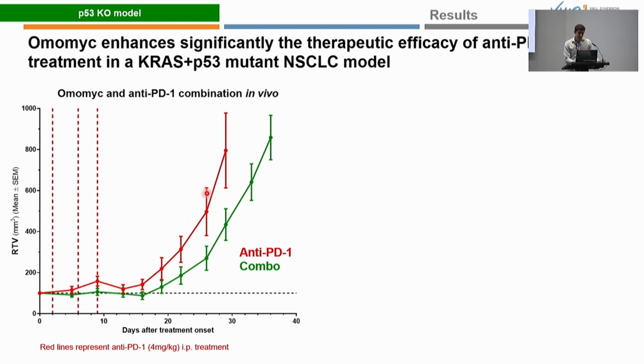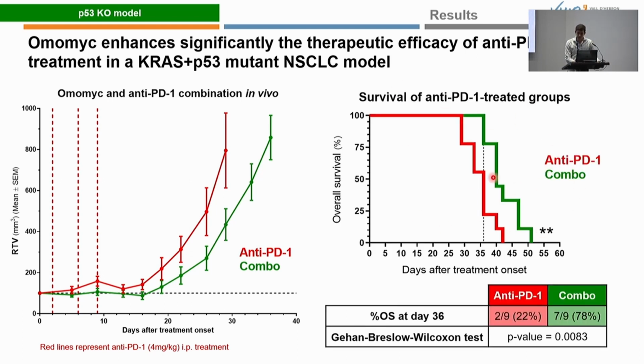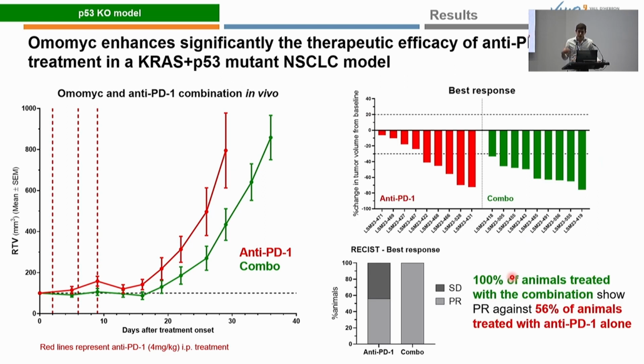in the combination group compared to the immunotherapy, which is confirmed also by the significant increase of the overall survival of the combination compared to the immunotherapy. For example, at day 36, we had 78% of overall survival compared to 22% with the immunotherapy alone. In addition, if we take the best response of each mouse, we can see that all of them treated with the combination show partial response as their best response against half of the animals treated with the immunotherapy alone, confirming that OMOMYC significantly enhanced the therapeutic efficacy of anti-PD-1 treatment in a KRAS and p53 mutant context.